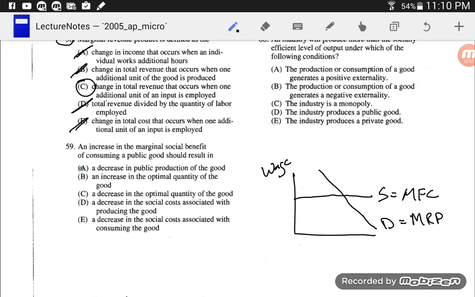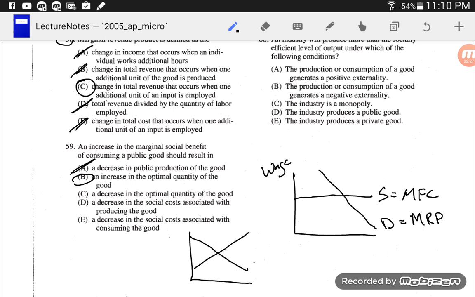No, because it wouldn't decrease the production of the good. It would increase the optimal quantity of the good. Ideally, we would have even more of it. In reality, we probably wouldn't have enough of it.